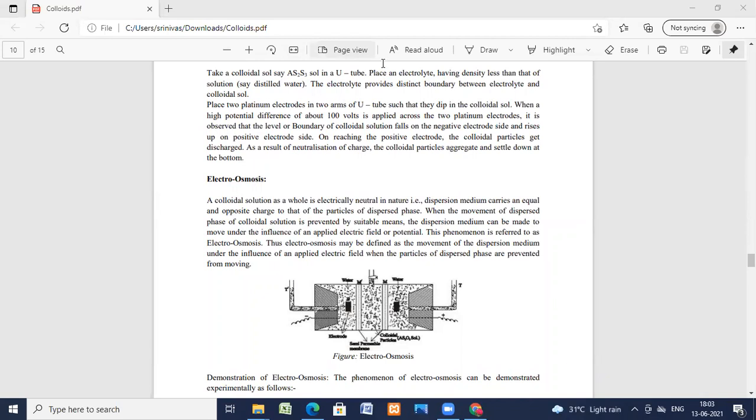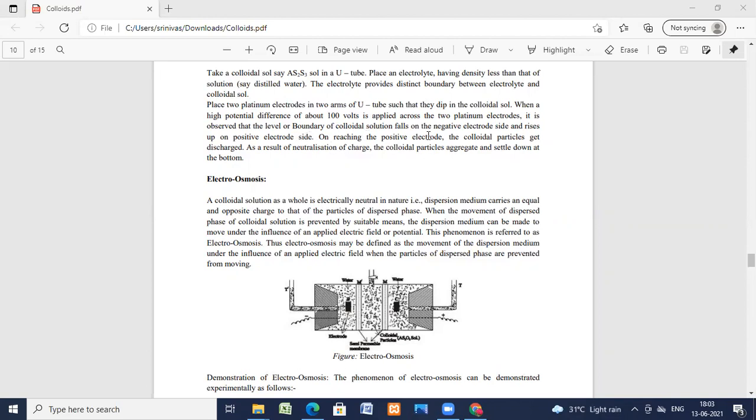The colloid, arsenic sulfide, that you have taken provides a distinct boundary between the electrolyte and the sol. Platinum electrodes are placed in the U tube and a high potential difference of about 100 volts is applied across the two platinum electrodes. It is observed that the level and the boundary of the colloidal solution falls on the negative electrode side, since it rises on the positive electrode side.